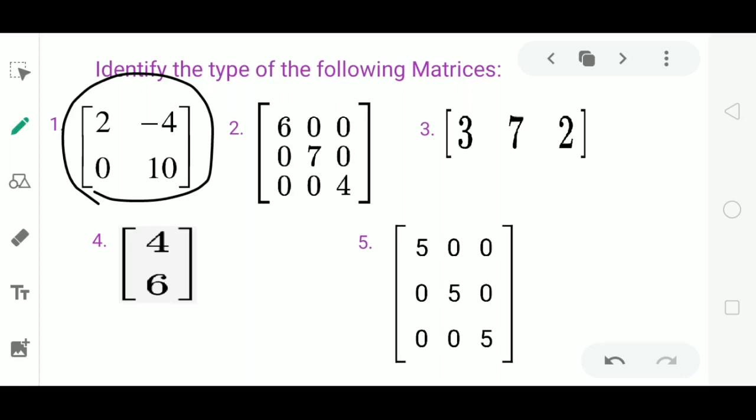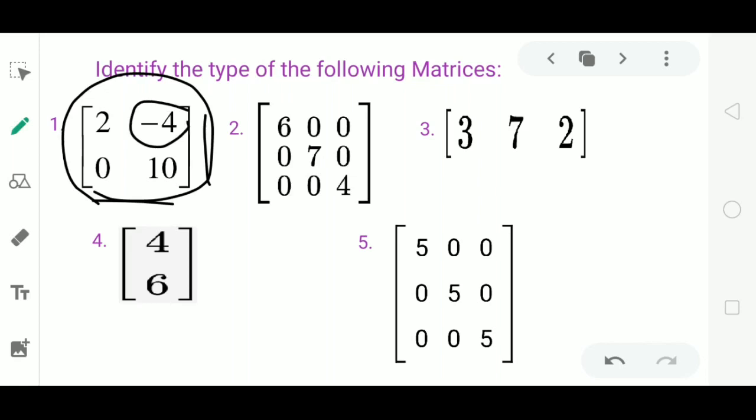The next one will be a square matrix. Verify whether it is a square matrix or not. Observe here, this matrix has 2 rows and 2 columns. The number of rows and columns are equal. So you can say it is a square matrix. And remember here, it is not a diagonal because its non-diagonal element is not 0.